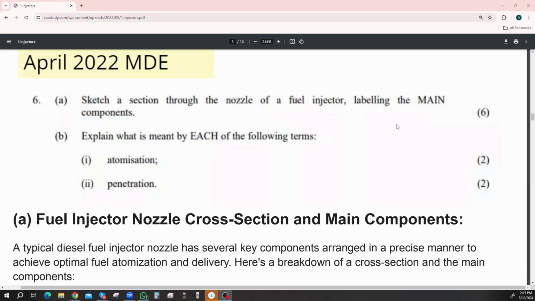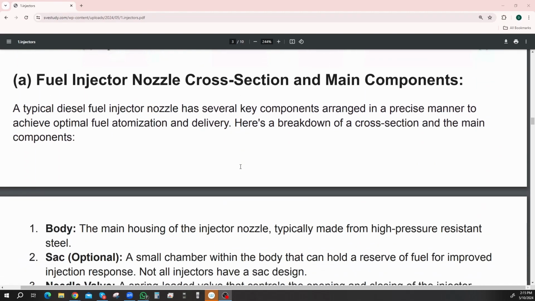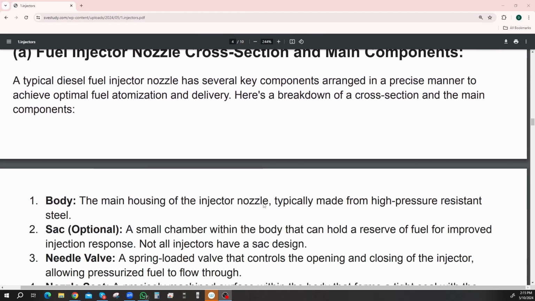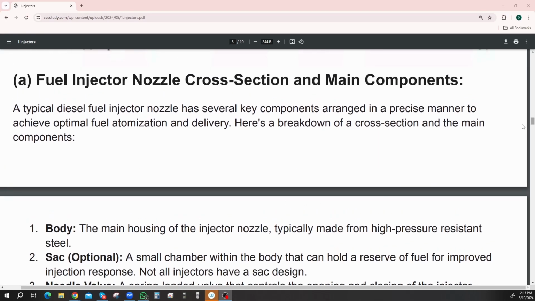The question is April 2022, 6A: sketch a section through the nozzle of a fuel injector, labeling the main components, and explain what is meant by each of the following terms: atomization and penetration. Okay, I don't have a diagram just yet. I'll do one later. But for now, we're going to describe what should be in the diagram on the audio anyway. You can see it even if you're listening to the podcast, the MP3.